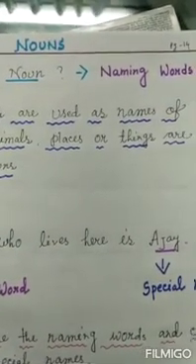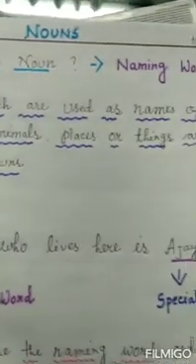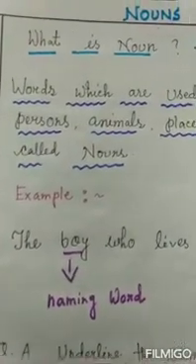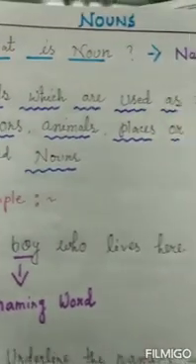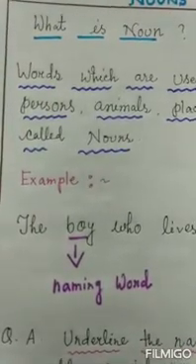Noun means the naming words. Again I will repeat: words which are used as names of persons, animals, places or things are called nouns.